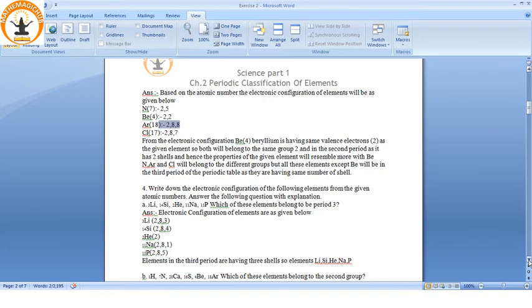Write down the electronic configuration of the following elements from the given atomic number. Answer the following questions with explanation. See, we have to write the electronic configuration of the elements, and then based on that we have to answer the questions. So atomic numbers are given. 3 is the atomic number for Li, which is lithium. 14 is for silicon. 2 is for helium. Accordingly, here I have already written the electronic configuration. Again here it will be 2 and 1, because it's 3.